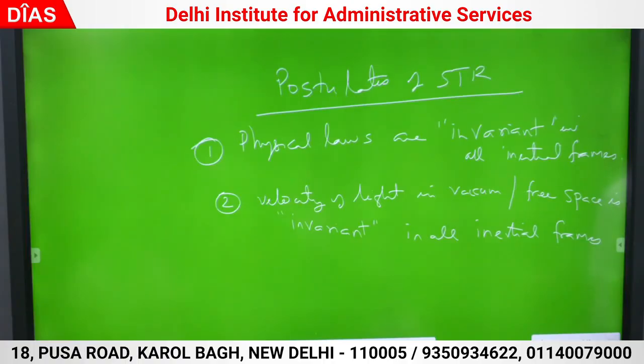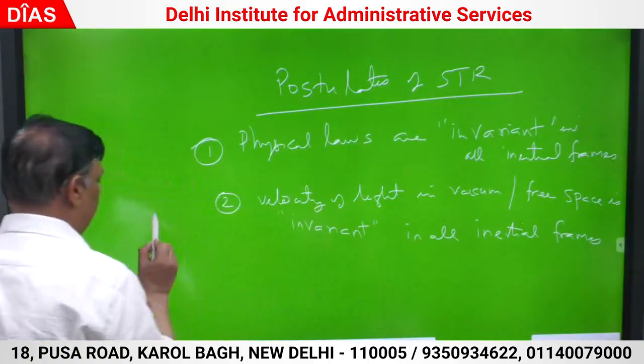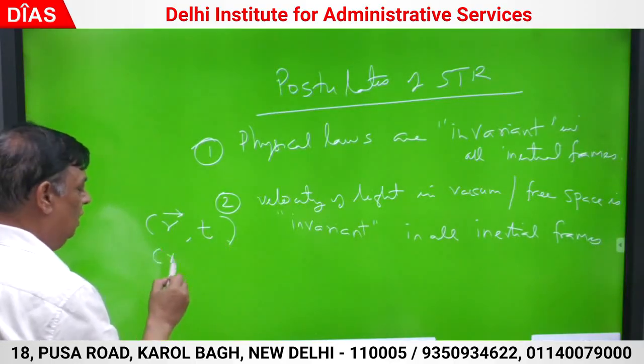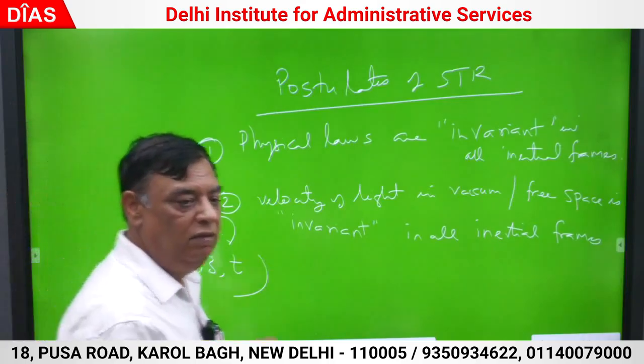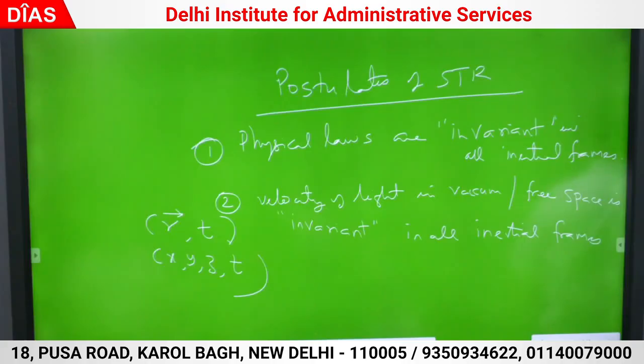An event in physics is specifying space and time. Space means r and time t. In Cartesian coordinates, this is x, y, z, t. This may be the coordinates of an event in frame S. In frame S dash, which may be another inertial frame travelling with velocity v with respect to S, at t equal to 0 both the frames may be coinciding.